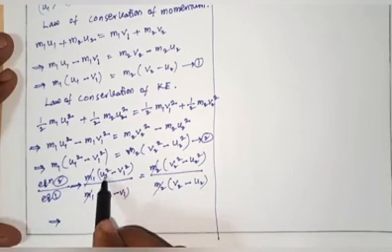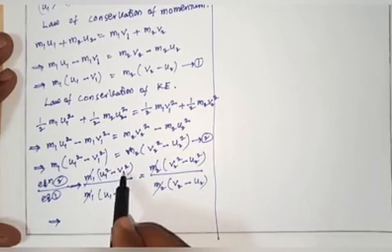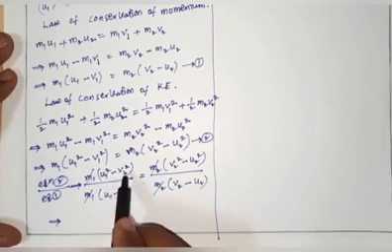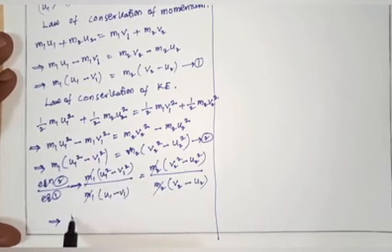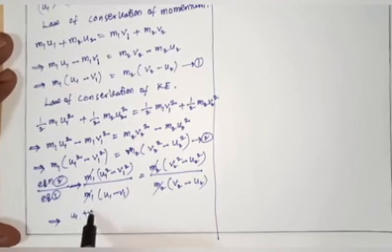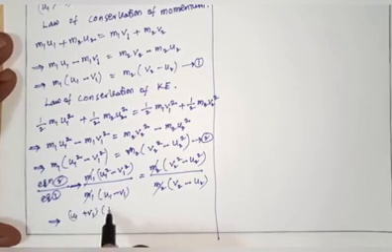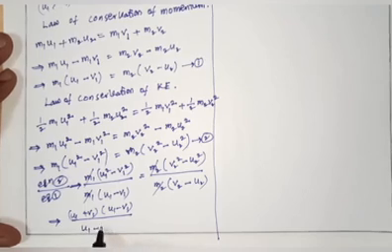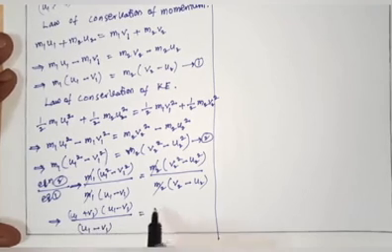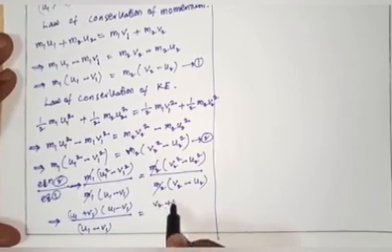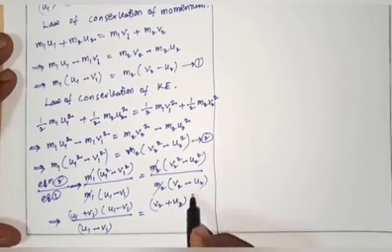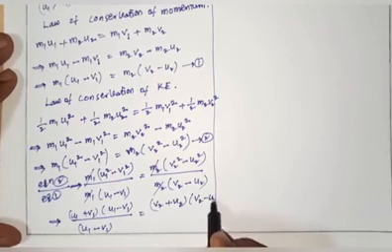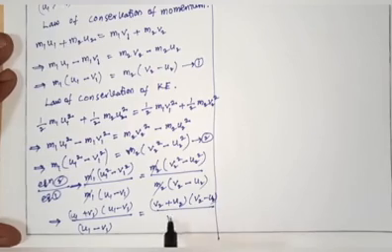Here u1 square minus v1 square is like a square minus b square, and a square minus b square equals (a plus b) times (a minus b). So (u1 plus v1)(u1 minus v1) divided by (u1 minus v1) equals (v2 plus u2)(v2 minus u2) divided by (v2 minus u2).